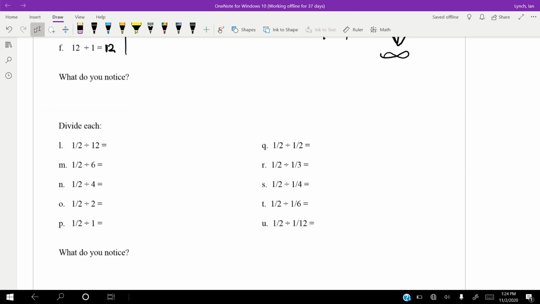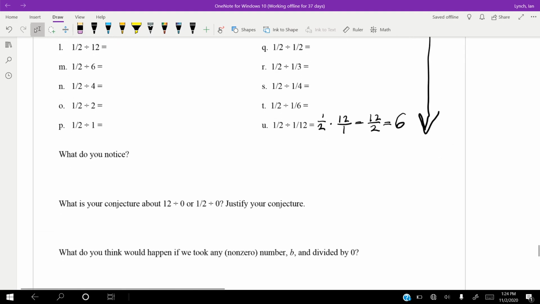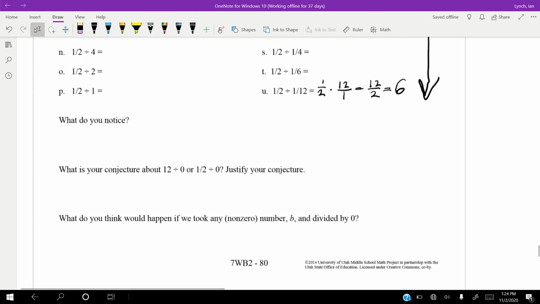Alright, so as we divide by smaller and smaller numbers, we move closer and closer to infinity. Watch. 1/2 divided by 1/12. So you're going to keep the 1/2 the same. You're going to flip 1/12 to be 12 over 1, and you change divide to multiply. Multiply straight across, you're going to get 12 divided by 2, which is 6. Now, as you guys can see, we're moving closer and closer to infinity. So, something divided by 0 really is undefined.